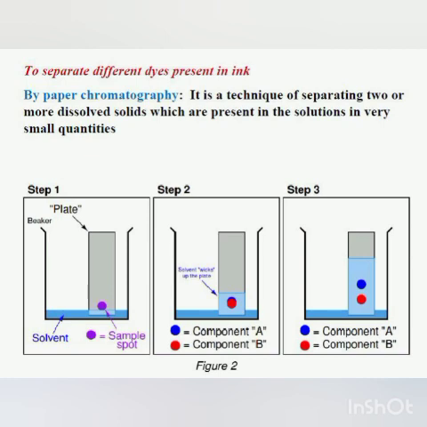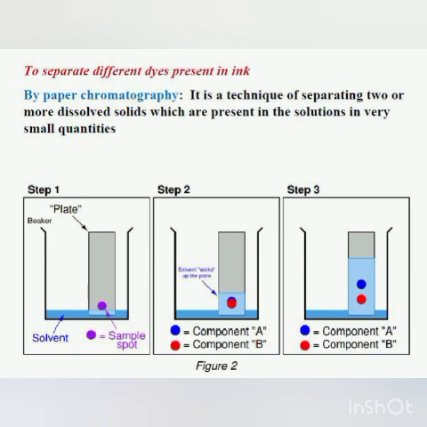Is it clear? So when you are dipping the filter paper, you draw the pencil line, and on that pencil line you put one drop of ink which is dried. After that, the paper having the pencil line is dipped in water in such a way that the pencil line remains above the water. What will happen, children? It is a filter paper, so it will absorb water.